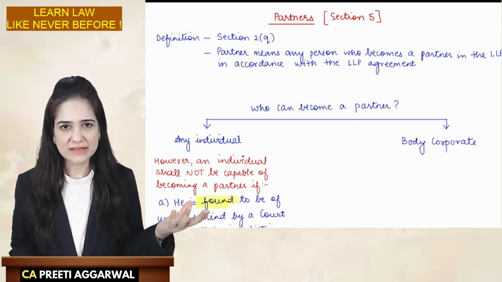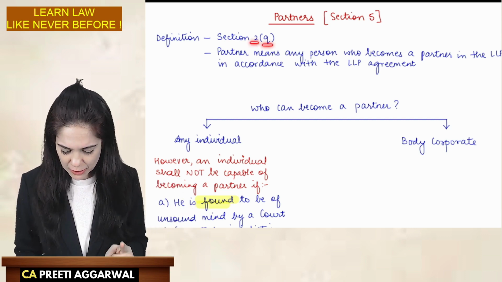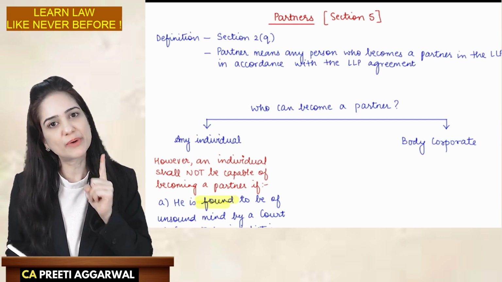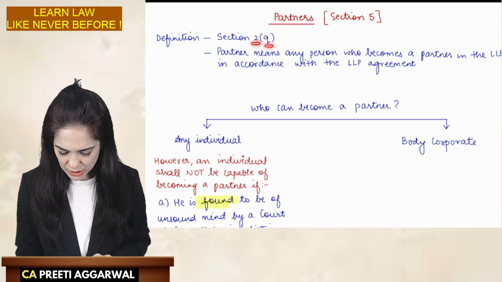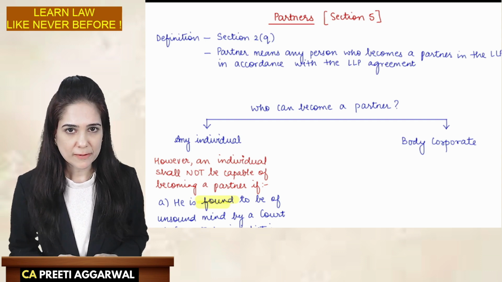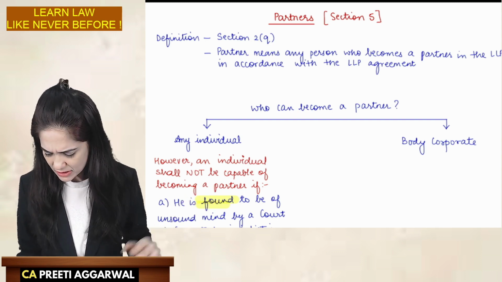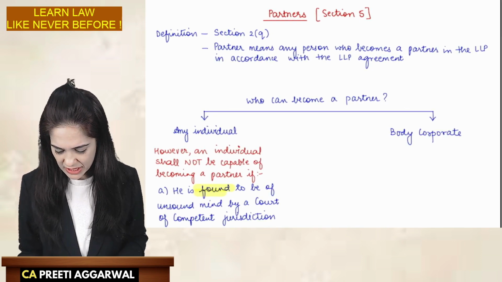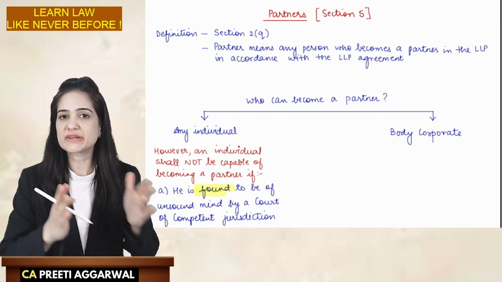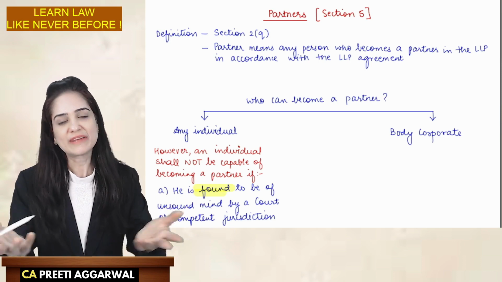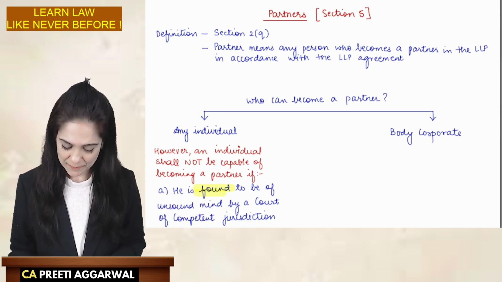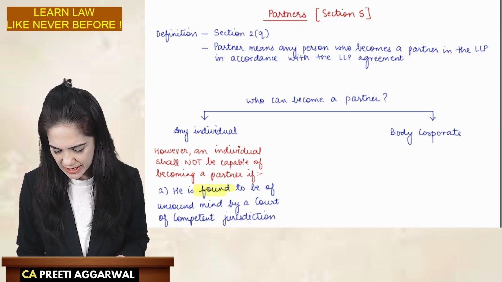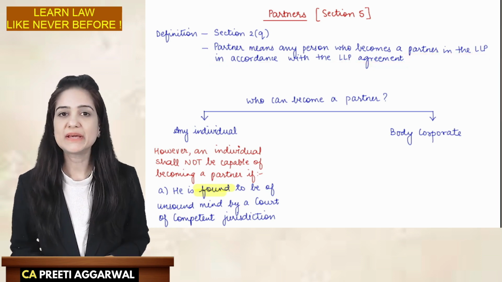Who are partners? Section 2, clause Q. Yes, you need to learn this definition, and you need to learn the section number also. Section 2, clause Q defines partner. Partner means any person who becomes a partner in the LLP in accordance with the LLP agreement. So if your name is written in the LLP agreement as a partner, then you are considered a partner.